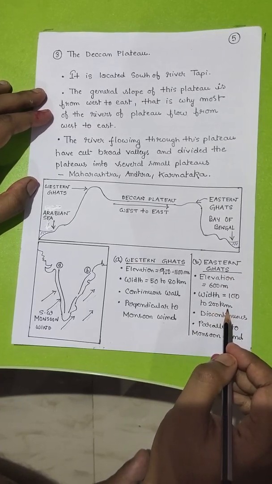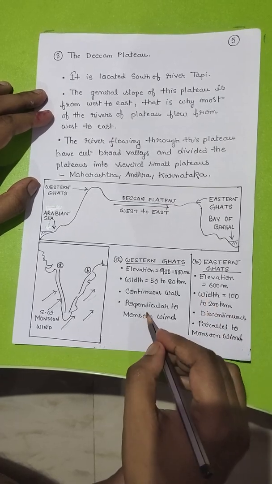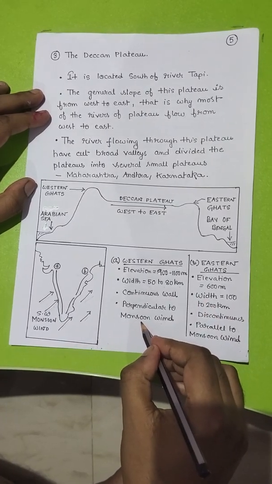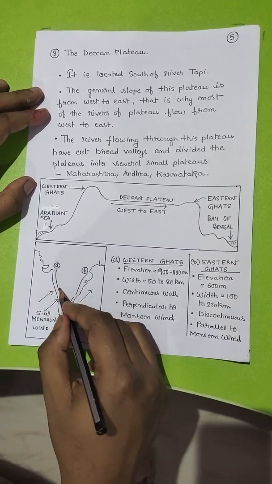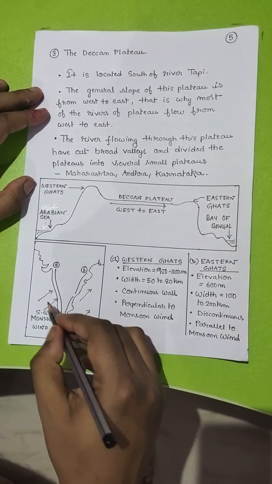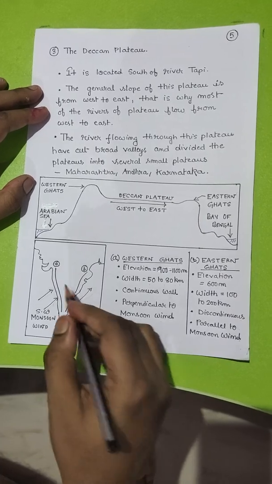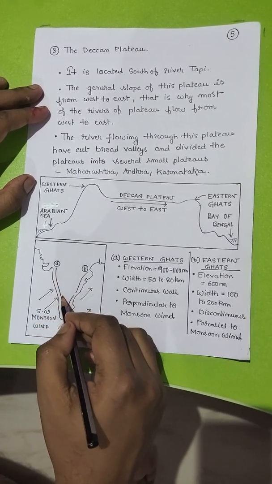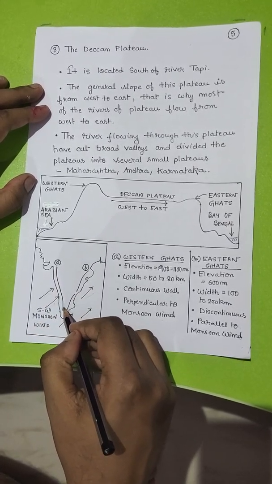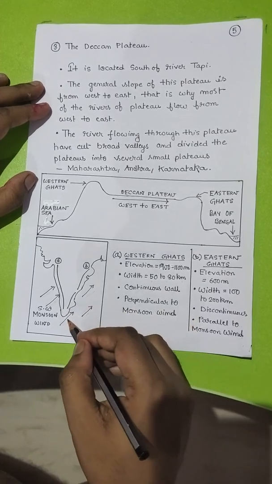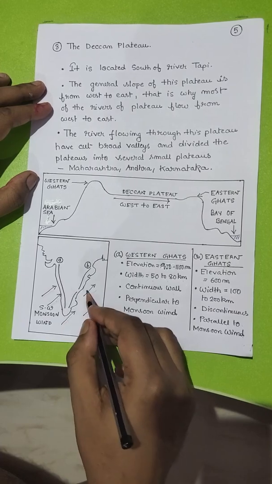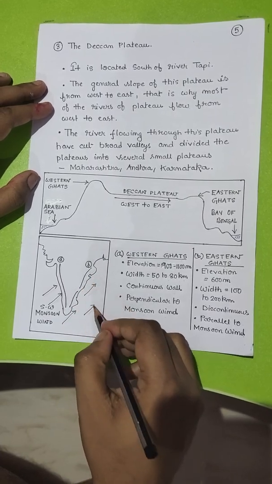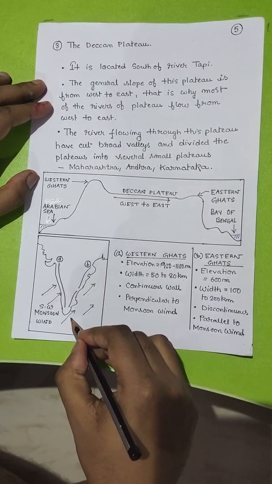Now, the monsoon wind blows perpendicular to the Western Ghat mountain range, whereas this southwest monsoon wind blows parallel to the Eastern Ghat mountain range.